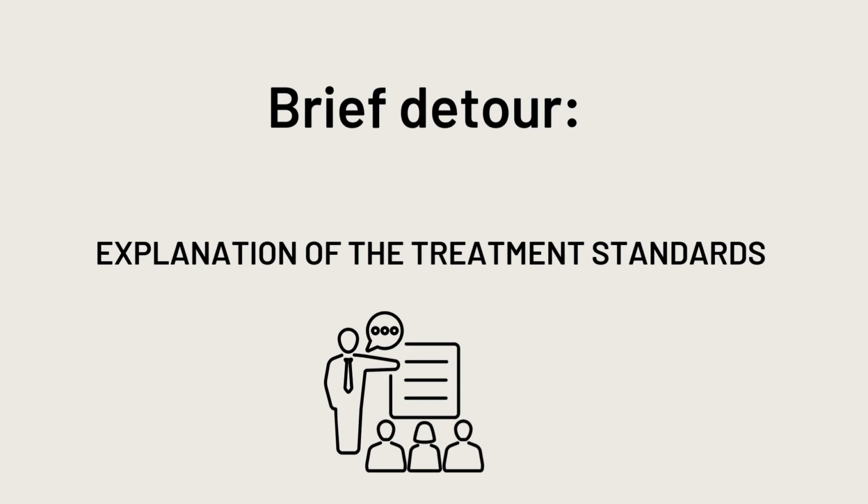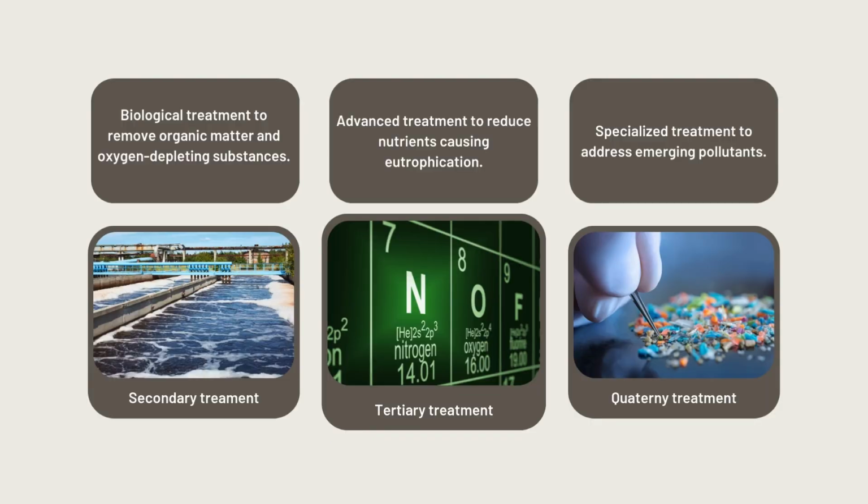Let's take a brief detour to understand the secondary, tertiary, and quaternary treatment standards. Secondary treatment removes organic pollutants. Tertiary treatment targets nutrients like nitrogen and phosphorus to prevent eutrophication. Quaternary treatment addresses micropollutants and microplastics.